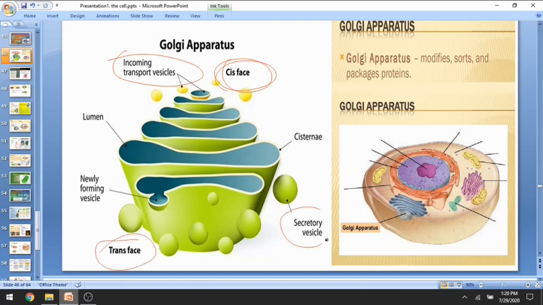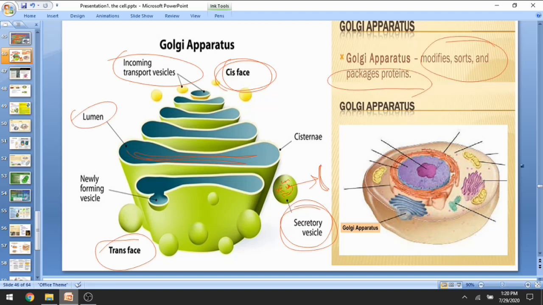These are secretory vesicles that secrete out from the Golgi complex, enclosing all the protein molecules within them in a safe manner, ready to be transported outside the cell membrane. The gel-like liquid within the Golgi complex is the lumen. So the Golgi apparatus modifies, sorts and packages proteins.